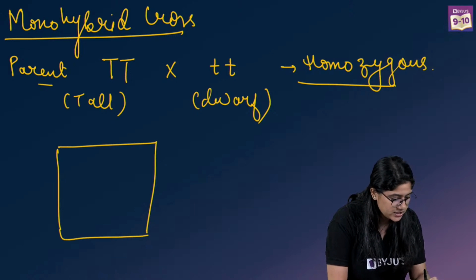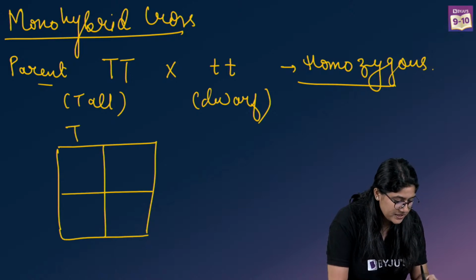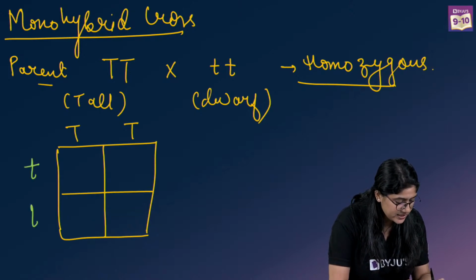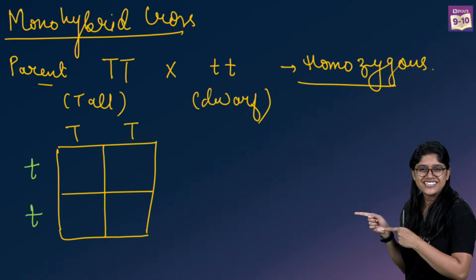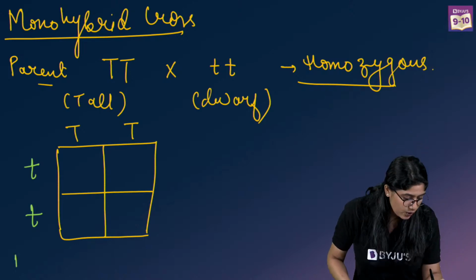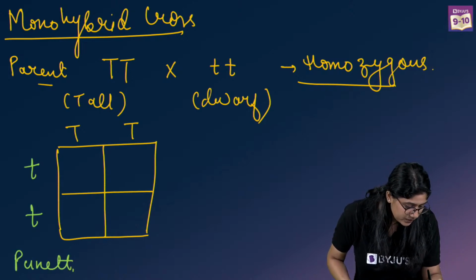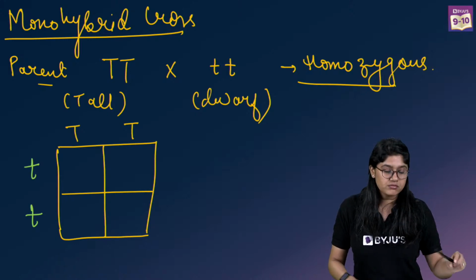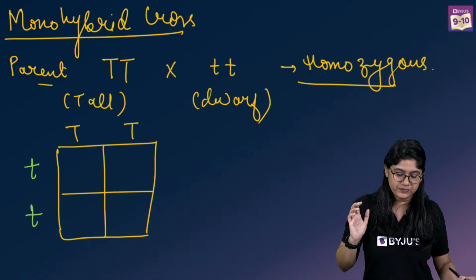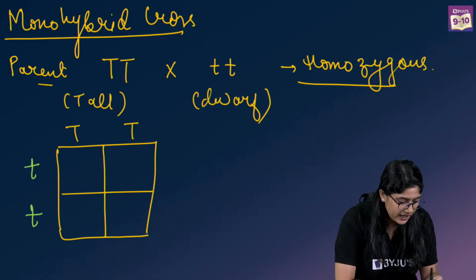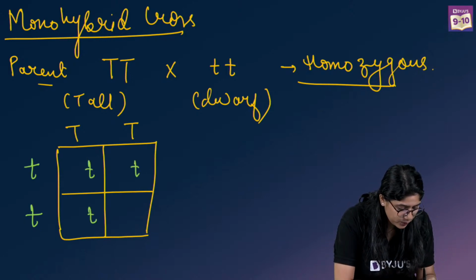We will see that the capital T, right? And what we have, the small t. Can you see this box? Yes? This box, right, is called as Punnett square. What do we call it? We call it as the Punnett square. Okay? This actually helps us to understand this. Very good. So now what we'll do is a pure multiplication, right? We have the small t. Let's just quickly write the small t over here. And then we have the capital T.